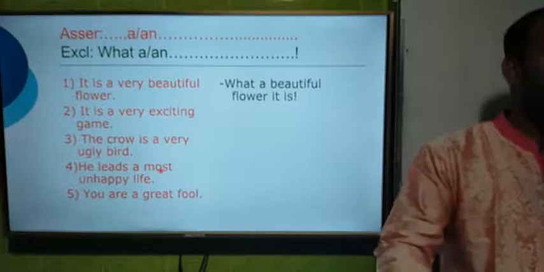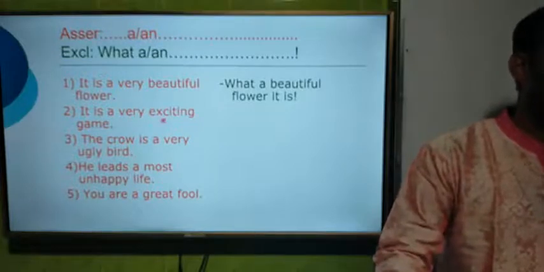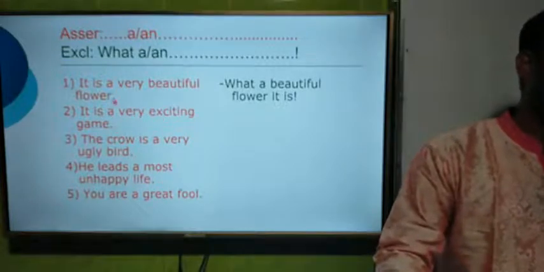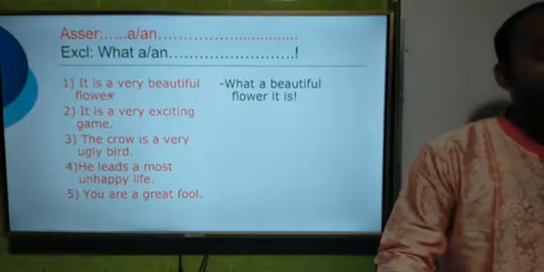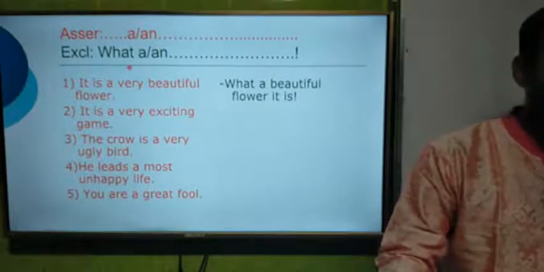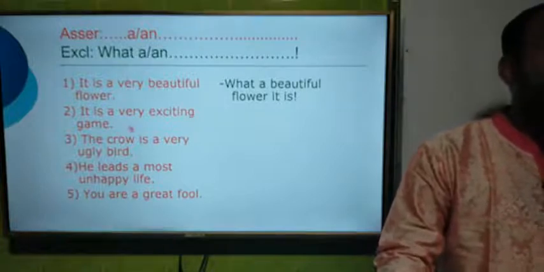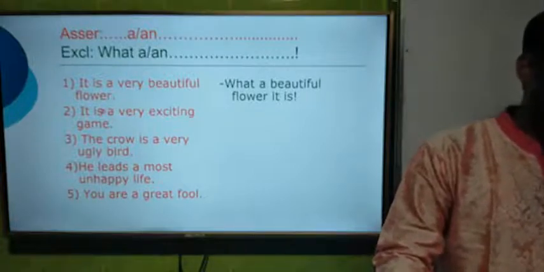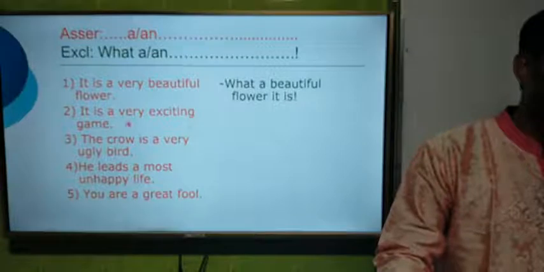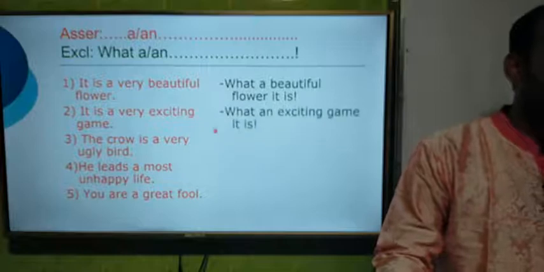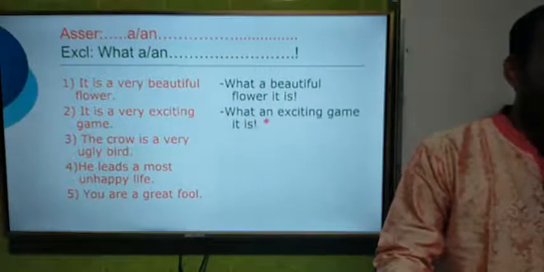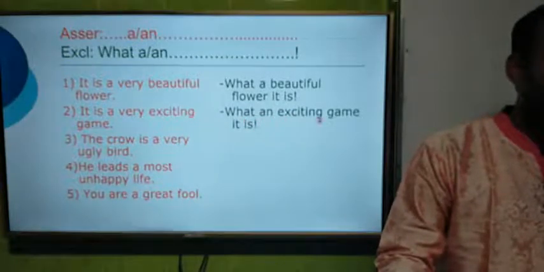The second one is, it is a very exciting game. Here you see the article A. So we have to start the exclamatory sentence with what. What, here the article A, but if we omit very, then the word exciting game will come. So exciting will come here, so it will be N, not A. What an exciting game it is.